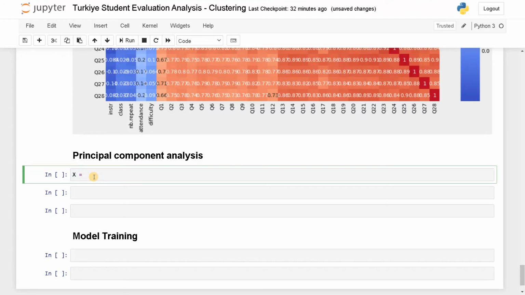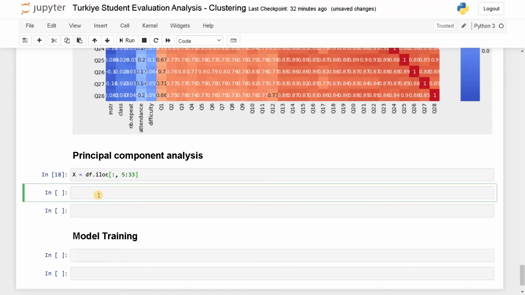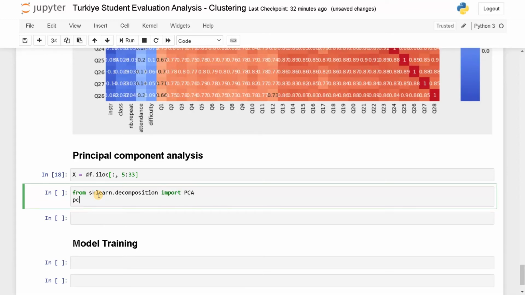X equals df dot iloc of all the rows we need to consider for the columns 5:33. After getting the input, we need to import a module for PCA: from sklearn dot decomposition import PCA. Now PCA equals PCA, n components, that is the number of dimensions we need to reduce. So n components equals 2 and random state equals 42.